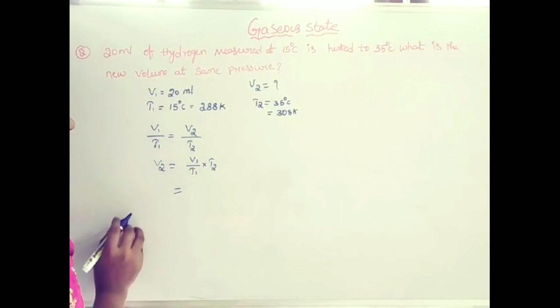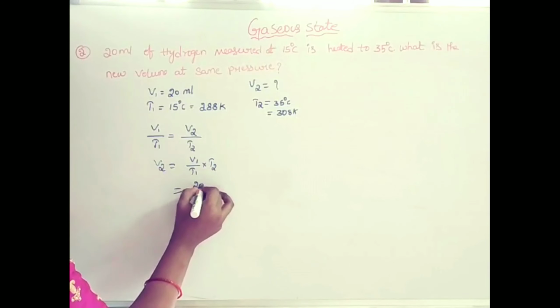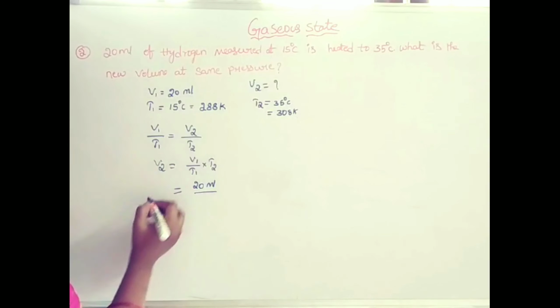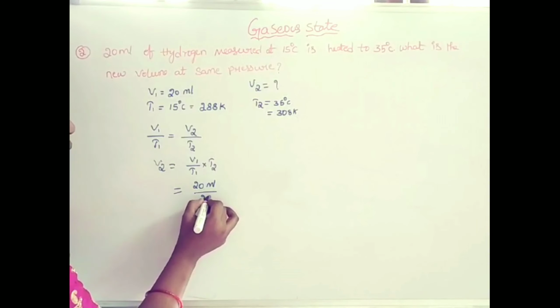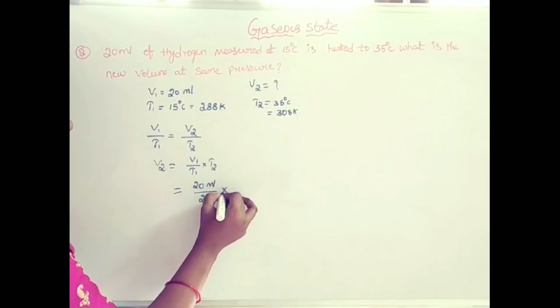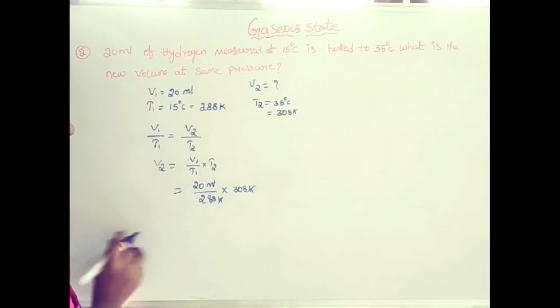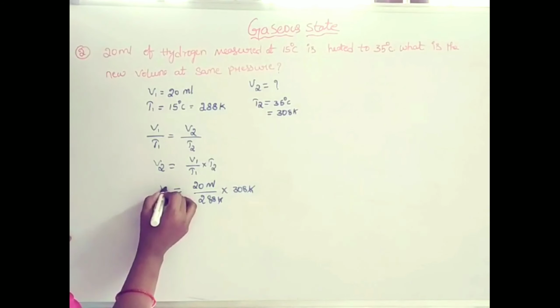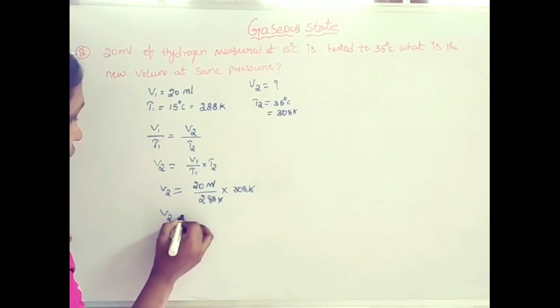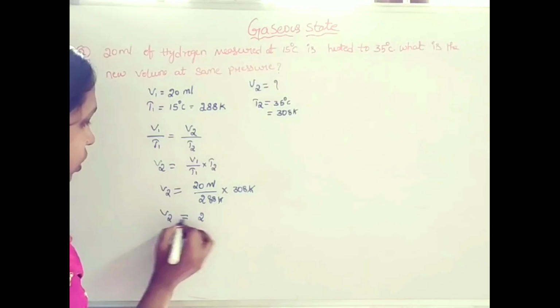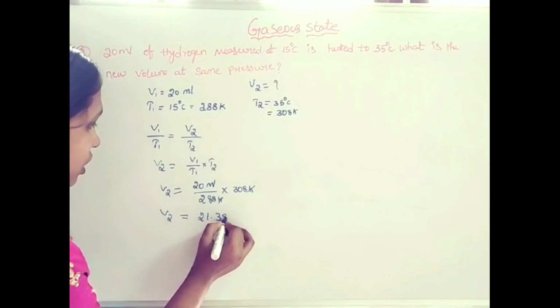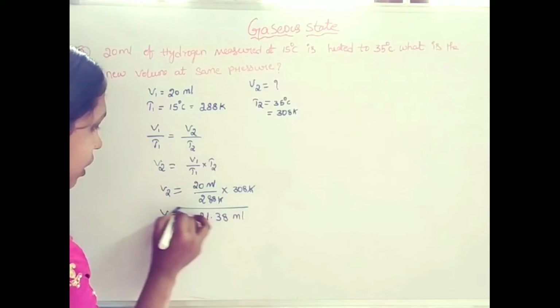Substitute the values: V1 is 20 ml and T1 is 288 Kelvin, into T2, 308 Kelvin. Kelvin will cancel. Here V2 is 21.38 ml.